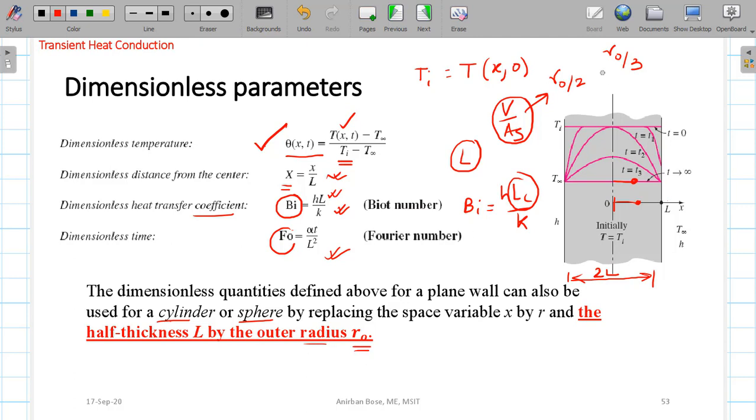It is not R0 by 2 or R0 by 3, only R0, both for cylinder and sphere. So you have to remember that when you are considering this L for cylinders and spheres, if you want to find the Biot number and Fourier number. That is different from what we have done in lumped parameter analysis. That only you have to remember.